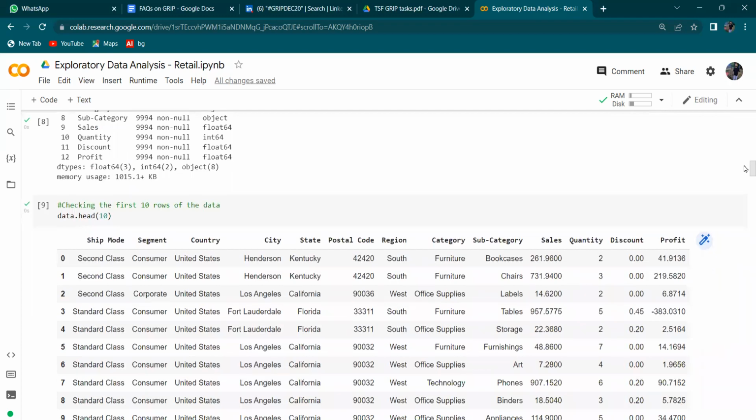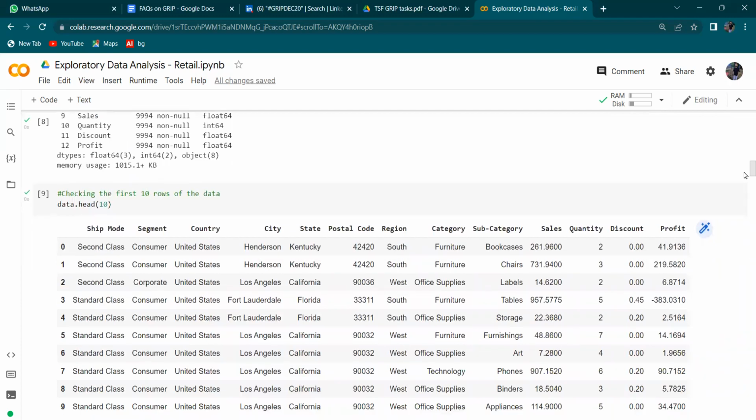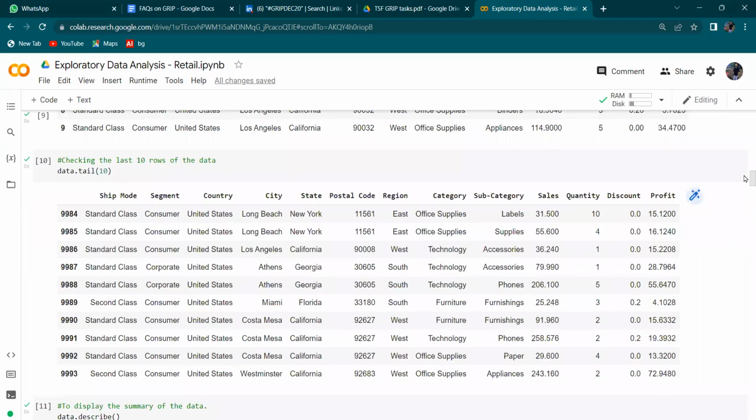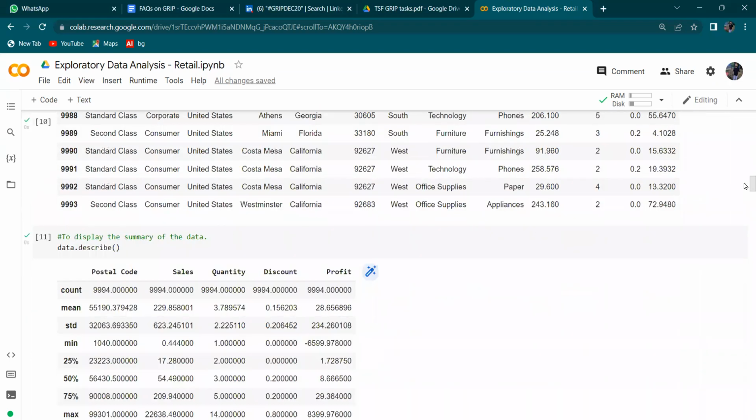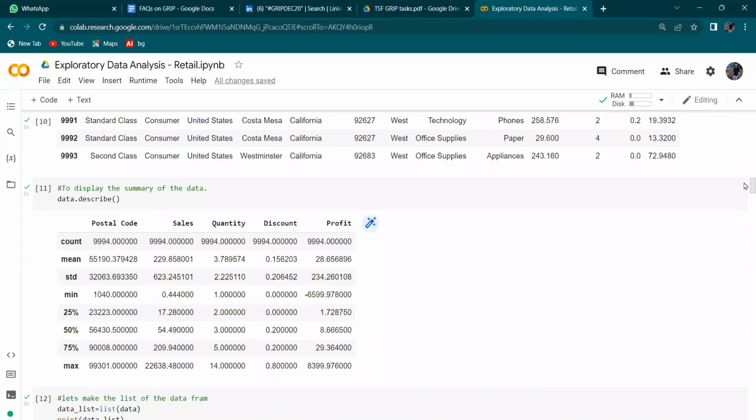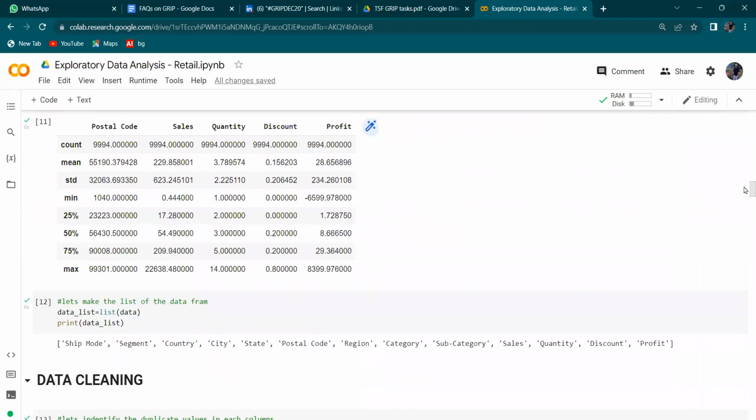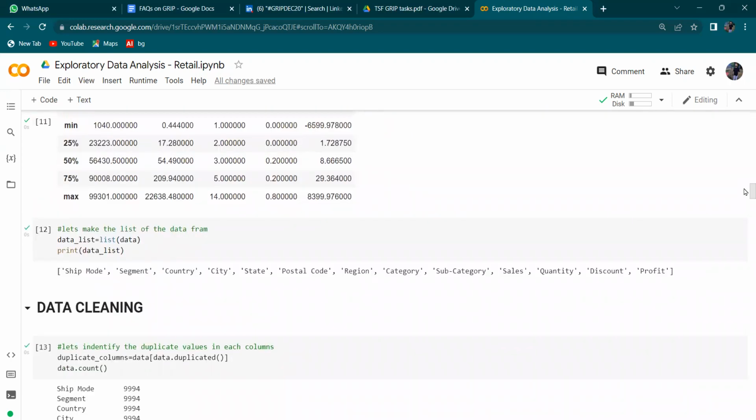Checking the first 10 rows of the data using the head function, and the last 10 rows using the tail function. Now to display the summary of the data, we have used the describe function, which gives us count, mean, standard deviation, minimum, 25%, 50%, 75%, and maximum. Now let's make a list of the columns: ship mode, segment, country, city, state, postal code, region, category, subcategory, sales, quantity, discount, and profit.